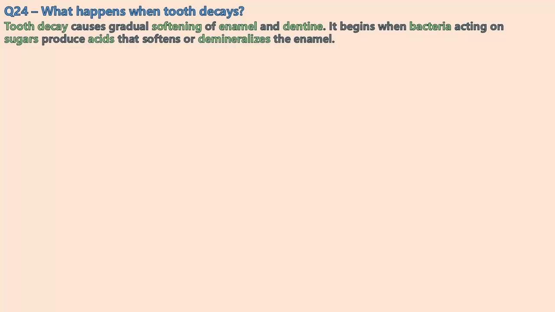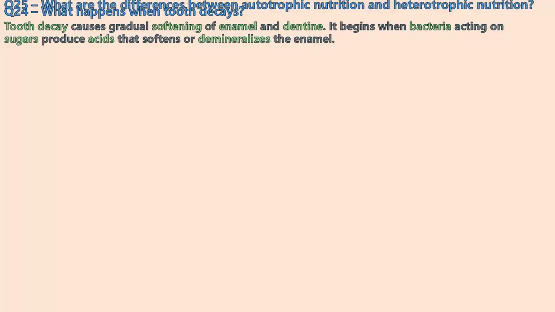So the enamel loses its strength, and that's how the tooth decays. Tooth decay begins when the bacteria acting on sugars produce acids that soften and demineralize the enamel, which means it makes the enamel weak.